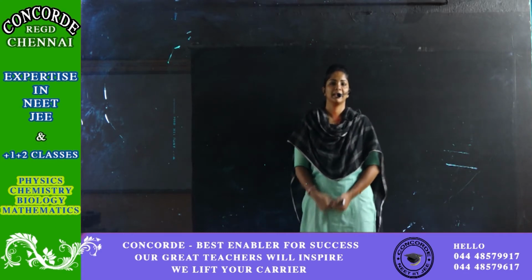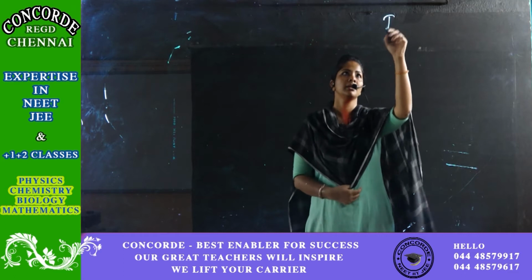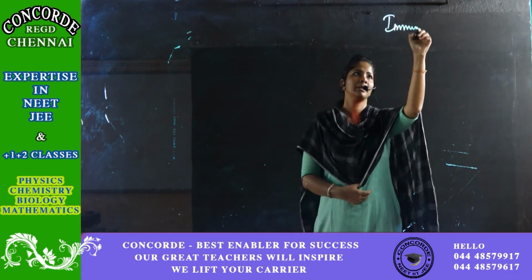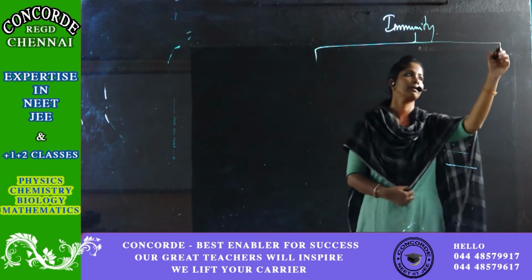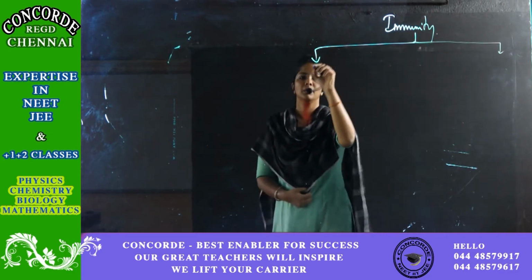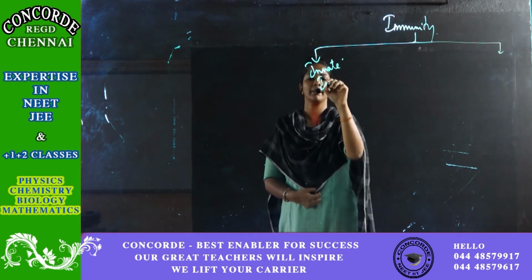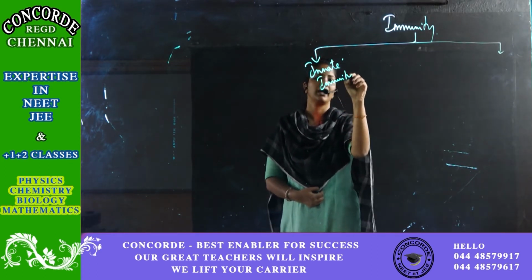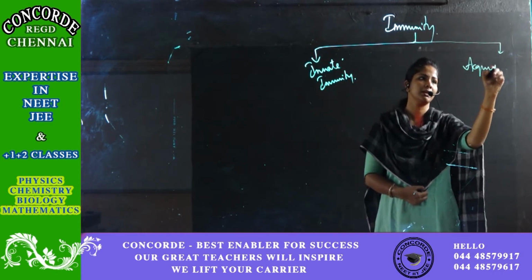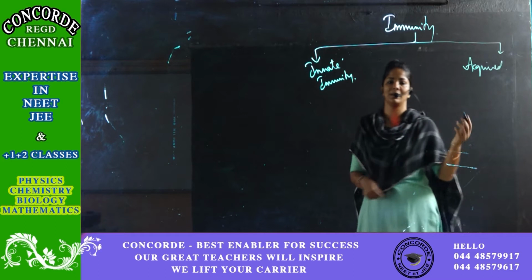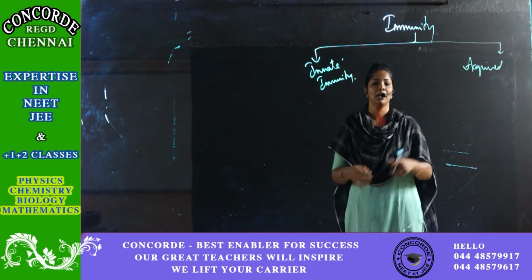So as we were seeing about immunity and types of immunity, I'm just going to continue the same. Immunity can be divided into two broad types. One is innate immunity. Innate immunity means by birth. The other one is acquired immunity. Acquired means you will gradually acquire it. It is not there by birth, but you will gradually acquire it.